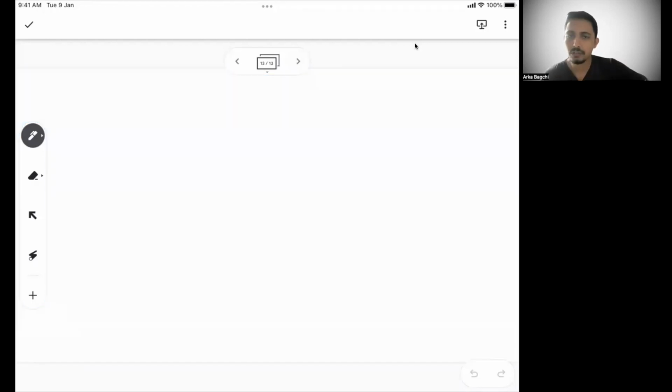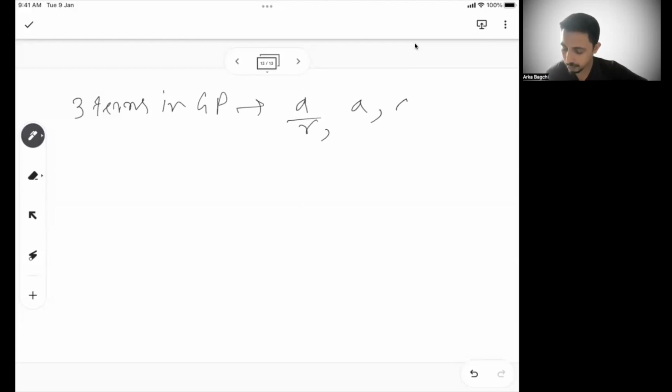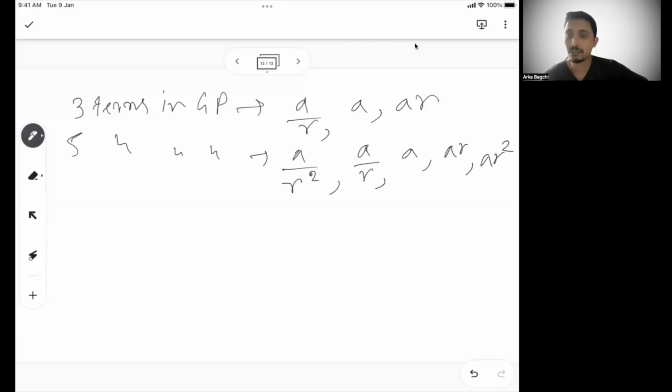The other two things we wanted to cover quickly in terms of GP. But one, if they say 3 terms in GP, then your normal assumption is first term A by R, second A, third AR. 5 terms in GP, the normal assumption is A by R square, A by R, A, AR, AR square. So these are the ways you can assume when the numbers are not given. Just say 3 terms are in GP, 5 terms are in GP. This should be your starting point, and then apply whatever condition is given in the problem.